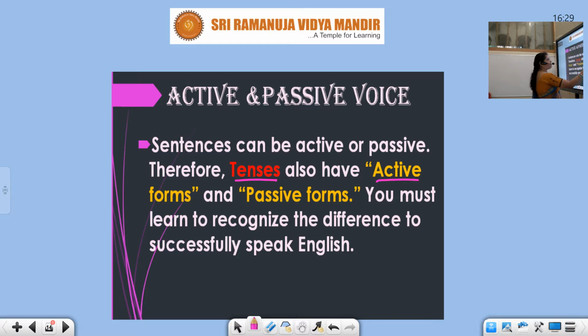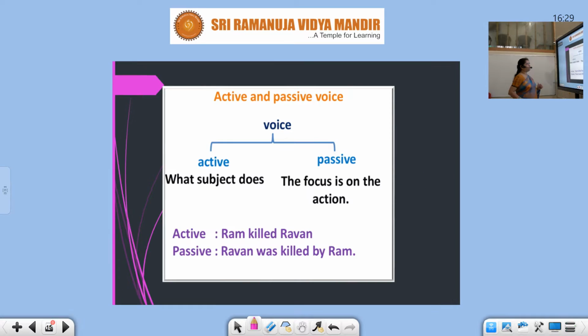What is active and what is passive? The forms you must carefully recognize. Otherwise, you will make mistakes in your grammar. So, the difference you have to observe very carefully. Now, let us see in this form. Voice is of two types, active voice and passive voice. Remember, in active, the subject does the action. And passive focuses on the action.